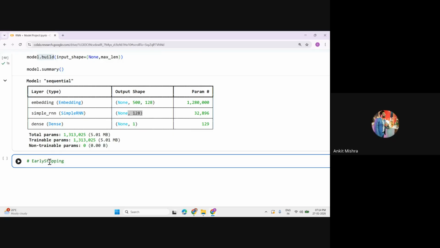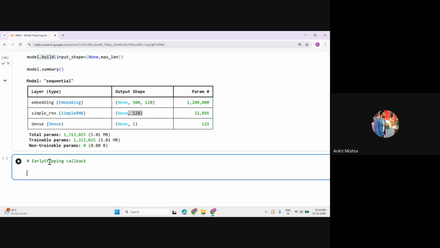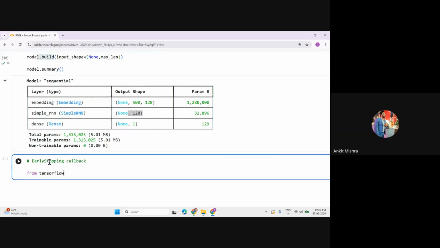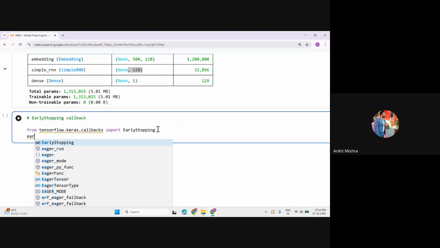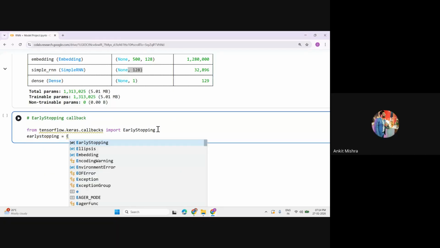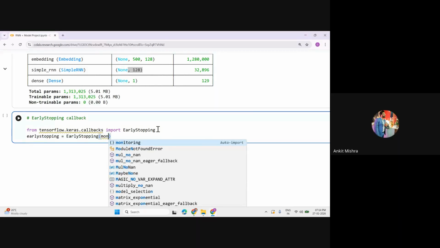Early stopping, and we say this as the early stopping callback. Whenever this early stopping callback hits, the training of that model will stop automatically, right? So you have to first call this from TensorFlow. Just call keras.callbacks, and you will get EarlyStopping, right? Now you have to create a variable for that. early_stopping is equal to calling this class EarlyStopping, and inside this class, you pass what you want to monitor.